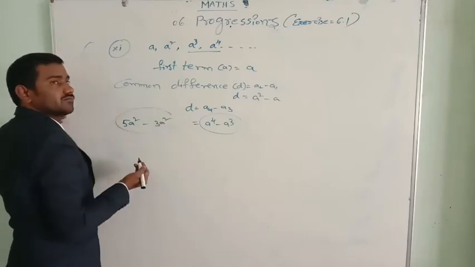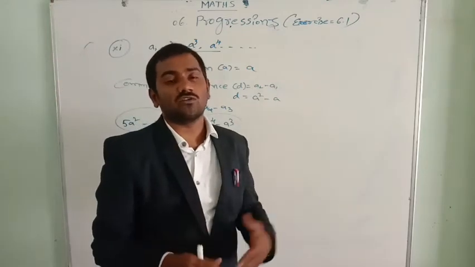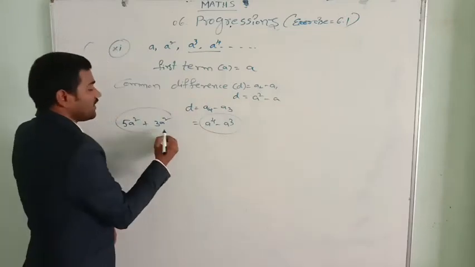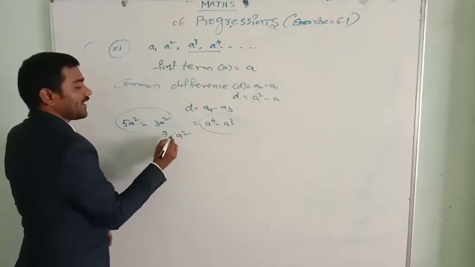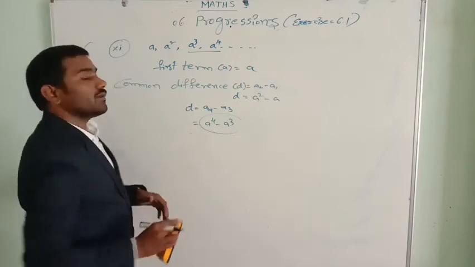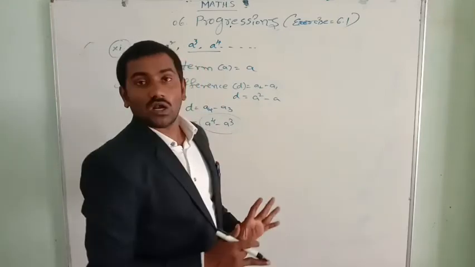These two are like terms. When can we say like terms? When they have the same variable and same exponents, they are known as like terms. Like terms can be added or subtracted. When you add these two, we get 8a square. When you subtract these two, we get 2a square. To understand this, see the algebraic expressions lesson videos. So the common difference is not the same.